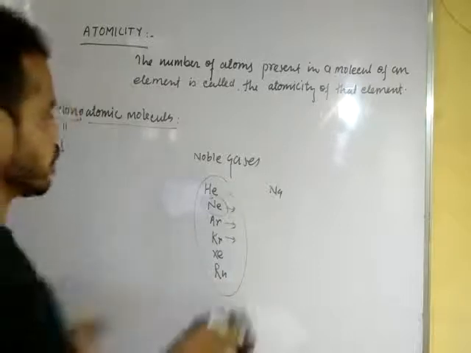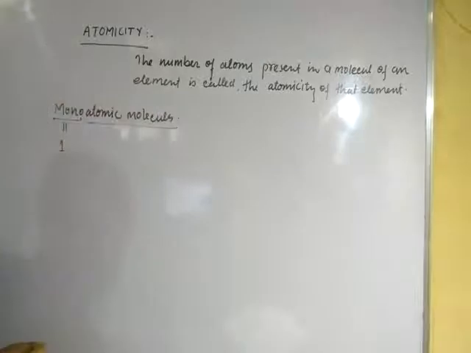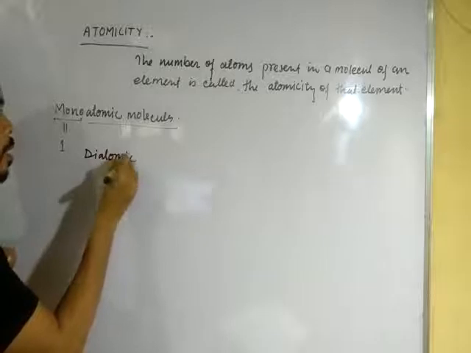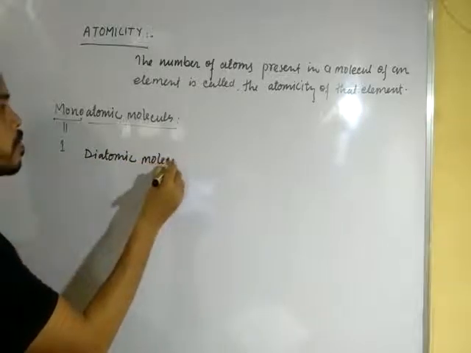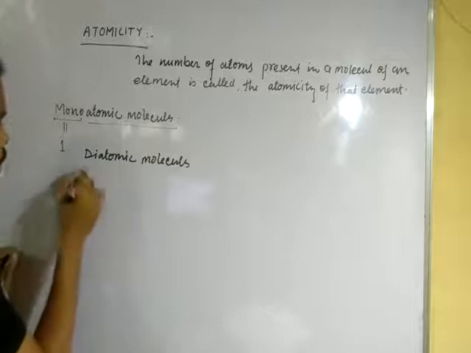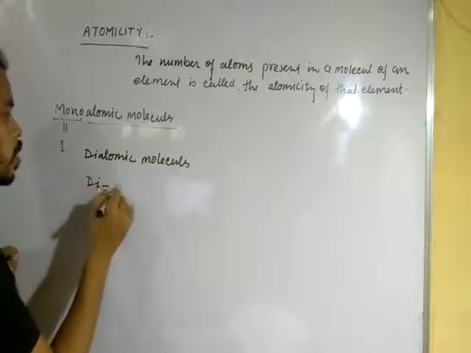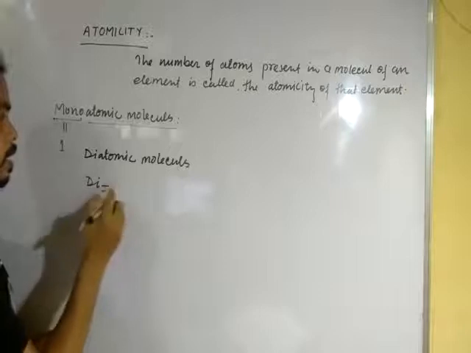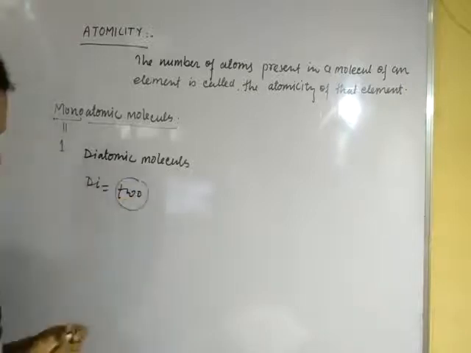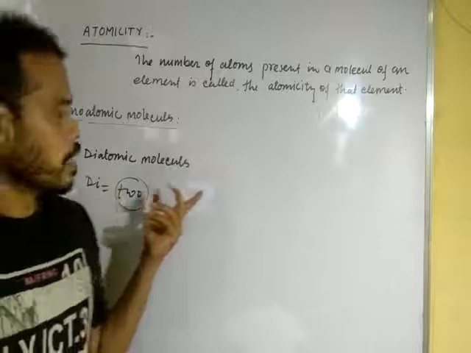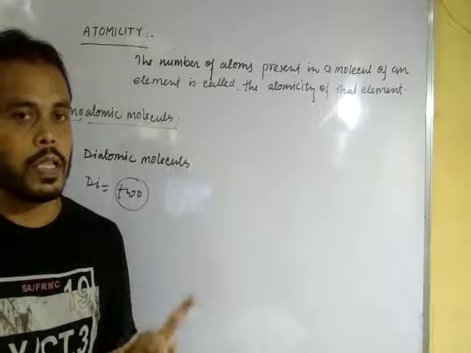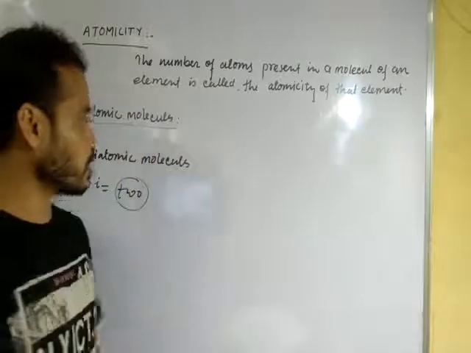Next one is diatomic molecules. Here di is equal to 2; in Greek, di means 2. When a molecule consists of two atoms only, it is called a diatomic molecule.